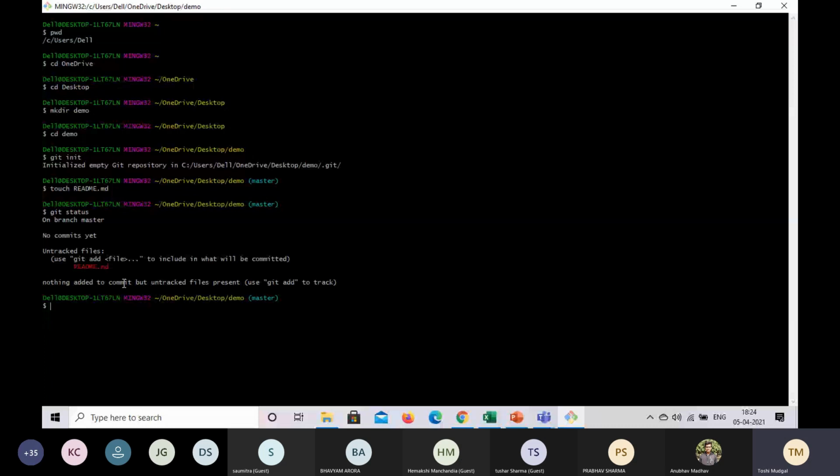Dash m is for any message that you want to put with the commit.